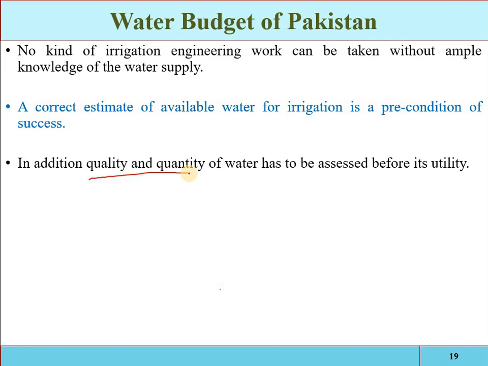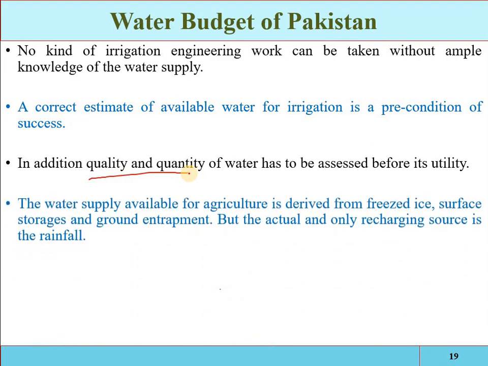If the water is not suitable, then it will negatively affect the root zone, the soil, and the crop growth will be badly affected. So it is better to not provide the water than to provide bad quality water. Okay, so first you have to know the quantity and the quality of the water before any irrigation structure.